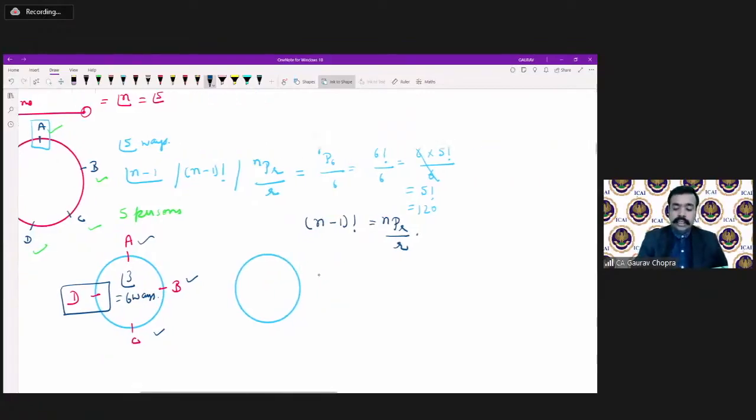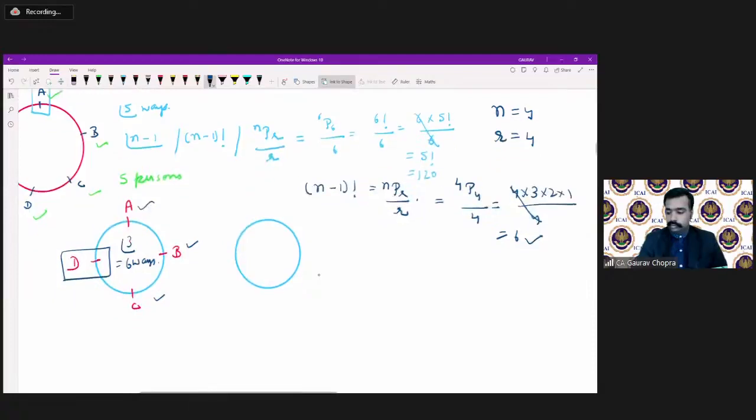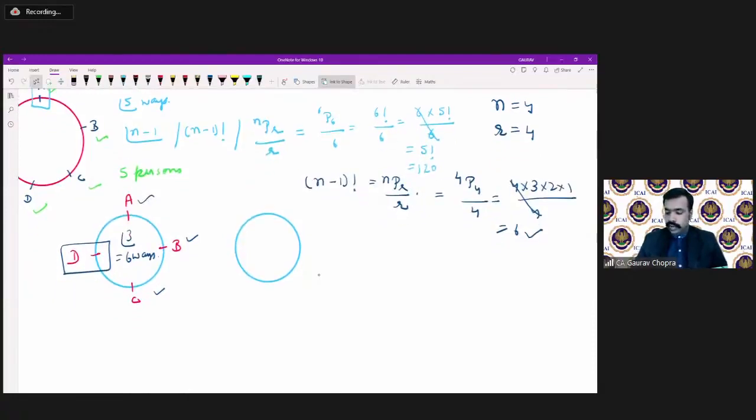So in this second method, if we solve the same question by the second method, 4 persons are there and we have to arrange those 4 on a round table. So we will write 4P4 because 4 persons are there, n equal to 4. We have to arrange 4 persons, so r is also equal to 4. So 4P4 divided by 4. What will we get? 4, 3, 2, 1 divided by 4. Again the answer is 6. So you can use any of the methods, both are correct.